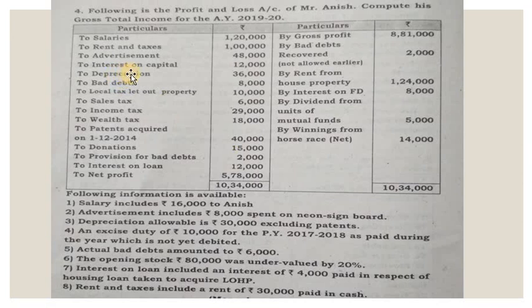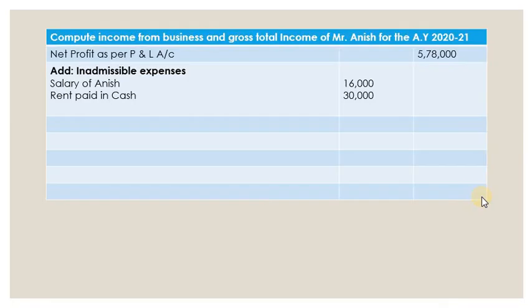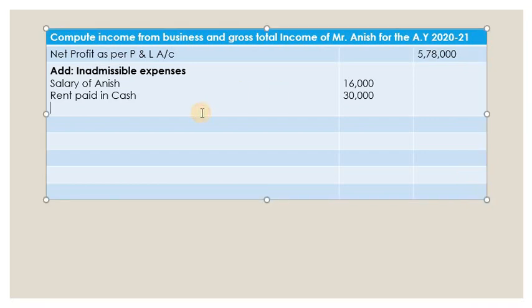Then interest on capital. So what is the interest on capital? It is 12,000. Capital is introduced by Mr. Anish. So the company is paying the interest to Anish. So can he claim that interest? No, he cannot claim interest. He can claim only profit. So it is again a disallowed expenditure. Let's write here. So we have written interest on capital 12,000.